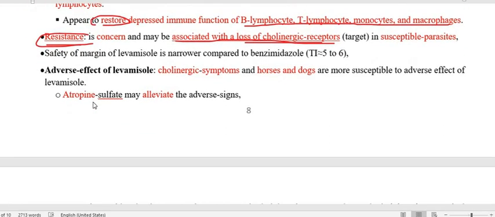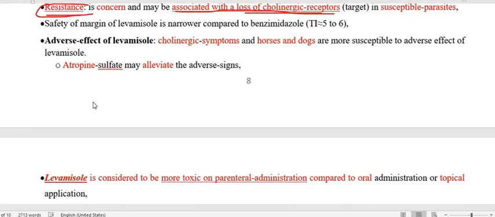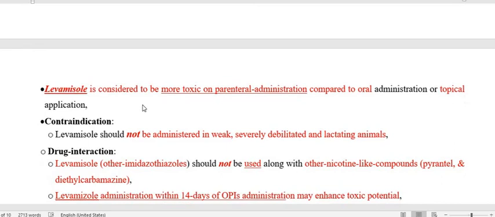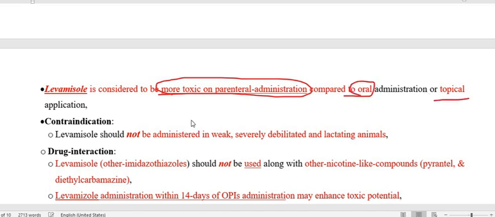Now we have to go through the other things about levamisole. It is more toxic on parenteral administration. So this is important. So avoid using it through the parenteral route, and it is better to use oral or topical administration as compared to the parenteral one.